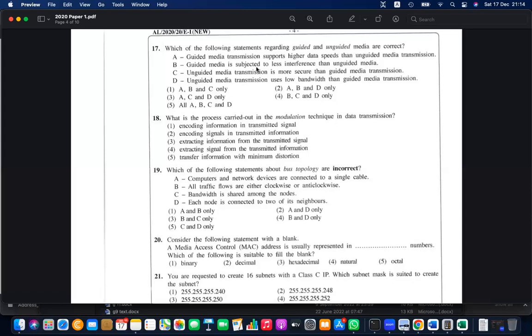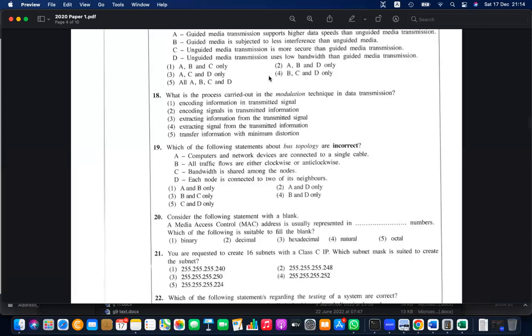Question 18. What is the process carried out in the modulation technique for data transmission? Modulating is basically taking a less powerful signal and mixing it with a high-powered, high-frequency signal to transmit it over a very long distance. The reason is that if the signal power is low, it will attenuate, which means the strength will go down.